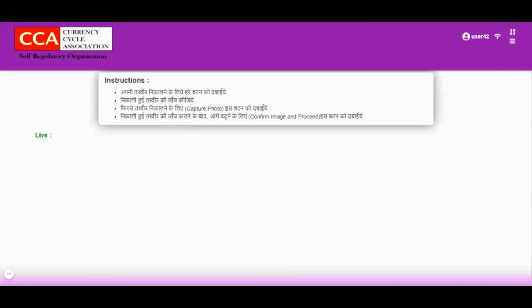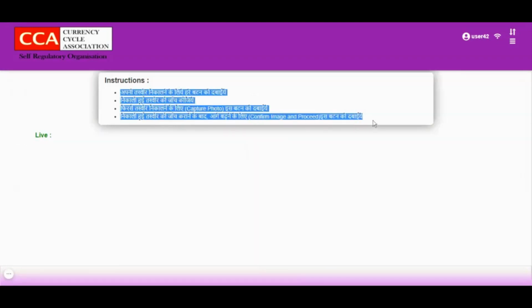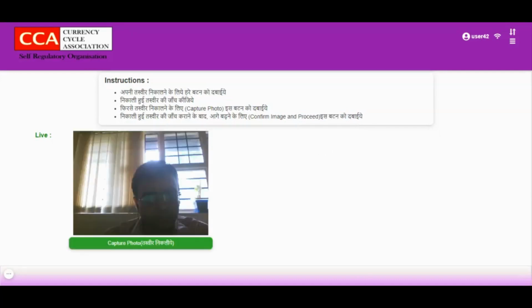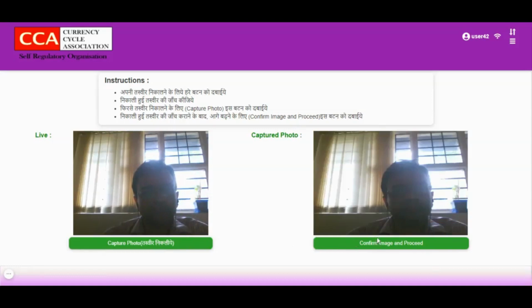To capture your photo again, click on capture photo button once again. After clicking your second photo, click on confirm image and proceed button. After you confirm your photo, you will be directed towards this page.